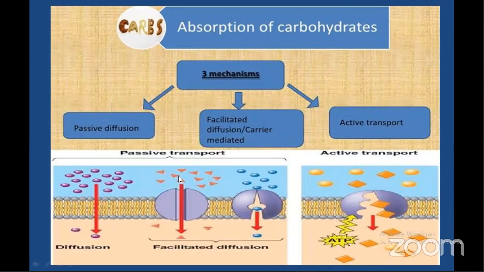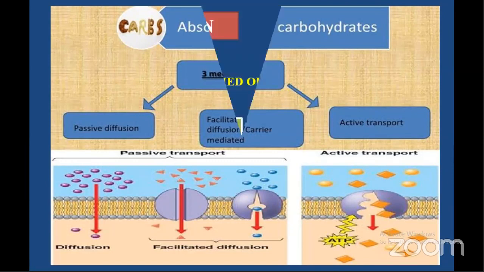Each day, the alimentary canal processes up to 10 liters of food, liquids, and gastrointestinal secretions. And 80% of electrolytes and 90% of water are absorbed in the small intestine. What is absorption?